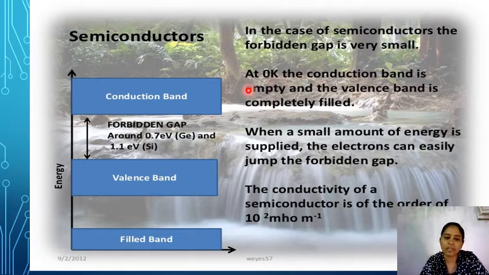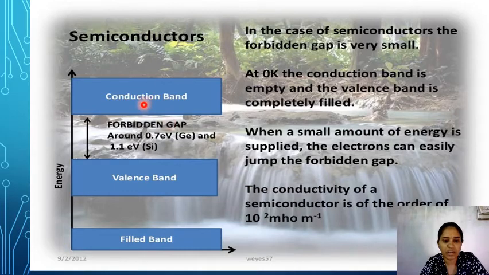At 0 degrees Kelvin, the conduction band is completely empty and the valency band has some electrons. When a small amount of energy is supplied, the electrons gain the energy and jump from the valency band to the conduction band. These conduction electrons are responsible for the electrical conductivity.